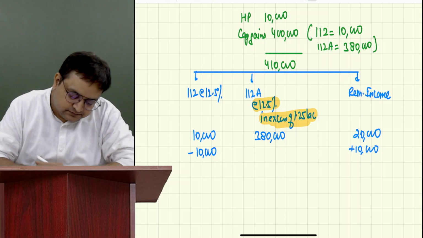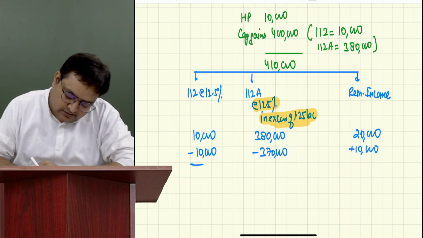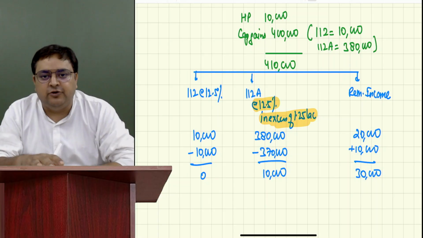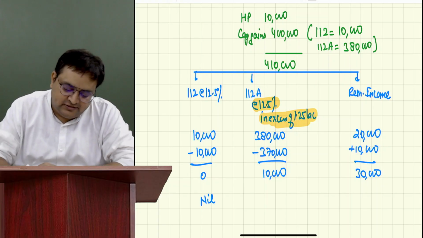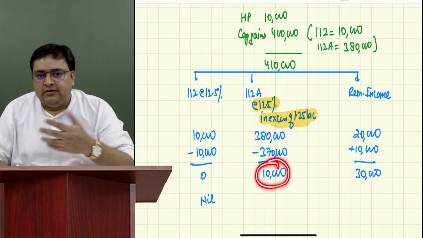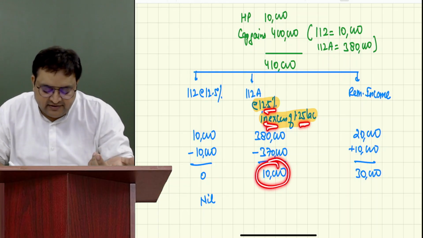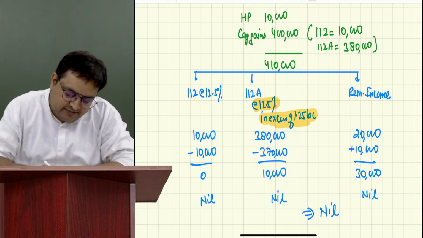So right now, just subtract 3,70,000 from here. How much will it become? 0, 10,000, 30,000. Now apply your taxes. Now it's the time to apply your taxes. On this, the tax would be nil. On this, you understand, the first 1,25,000 is not taxable, so in excess of 1,25,000, only 12.5% is taxable. So here also the tax would be 0, and obviously here the tax would be 0. The tax over here is nil. Everybody understood this example also?